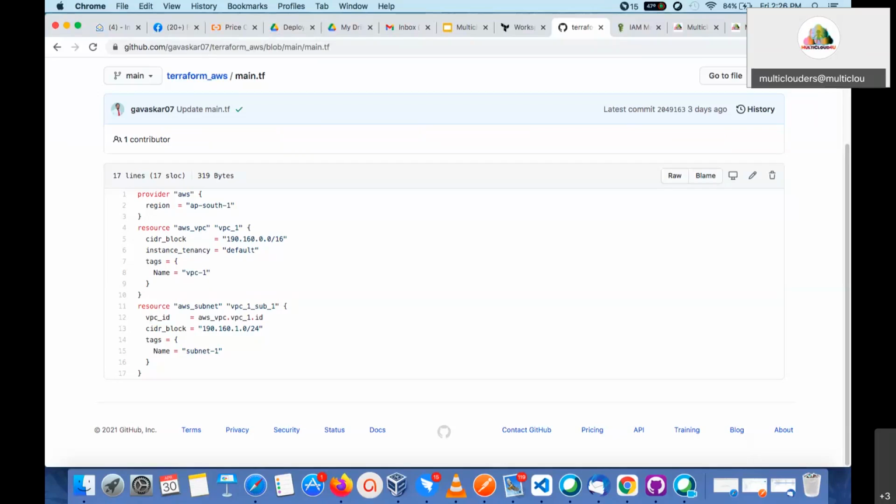Already I created one virtual private cloud. Inside that only I am going to create the resource, so you have to provide that ID. Again, you have to provide the CIDR block. Here it is 16; here it is 24, I am going to provide. And again, you have to provide the subnet name, the tag you have to provide. Okay, this is regarding Terraform.